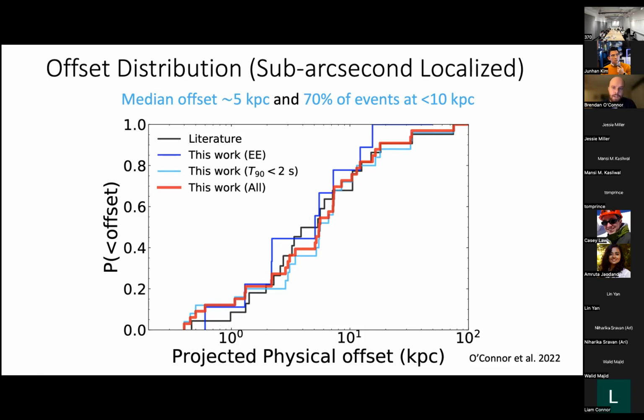The median is still 5 kiloparsecs, and 70% of events are at a distance of less than 10 kiloparsecs from their host. But we do still see that there's this tail of events that are at large distances, likely due to the natal kicks that I was talking about earlier.